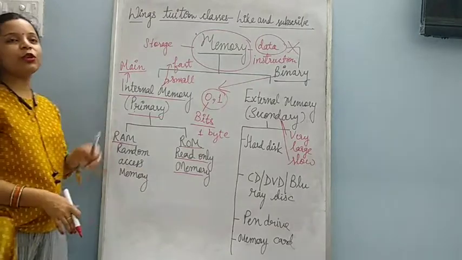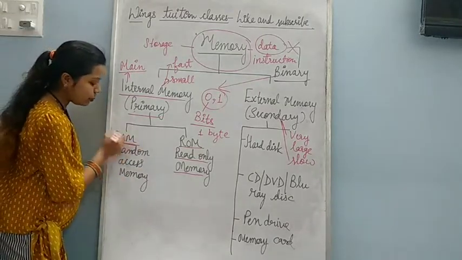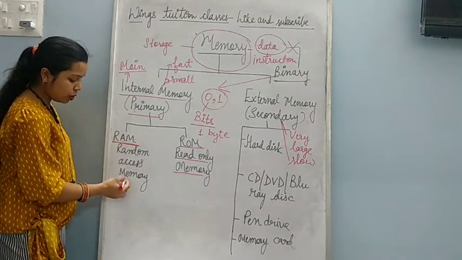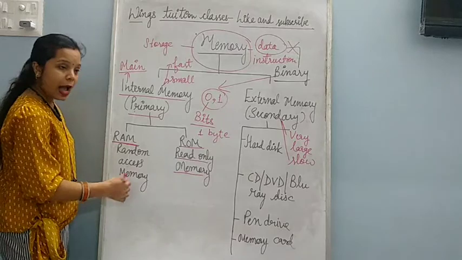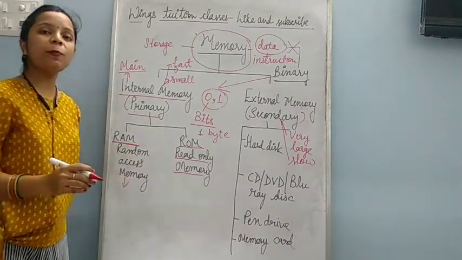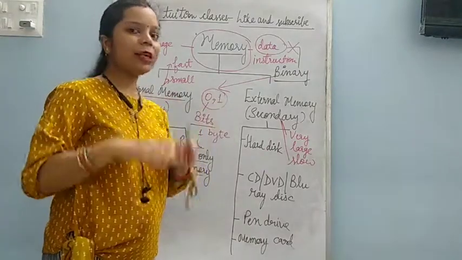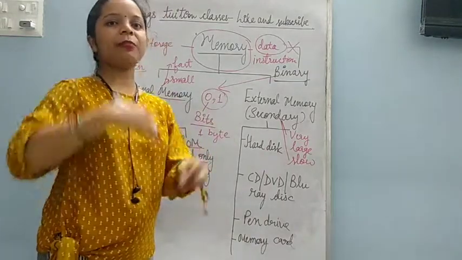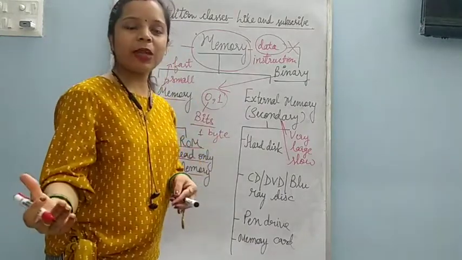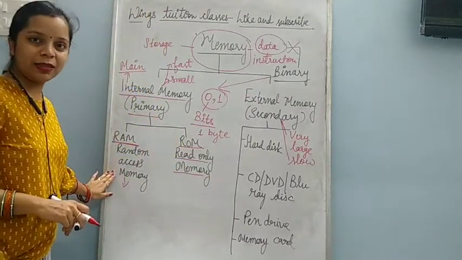Now first I am going to tell you about random access memory. Now what is this random access memory? This random access memory stores the data, and the data keeps on changing. It's not permanent in random memory. Means for some time some data will come, again after some time it will change. Again some data will come, again after some time it will change. So that is the random access memory.